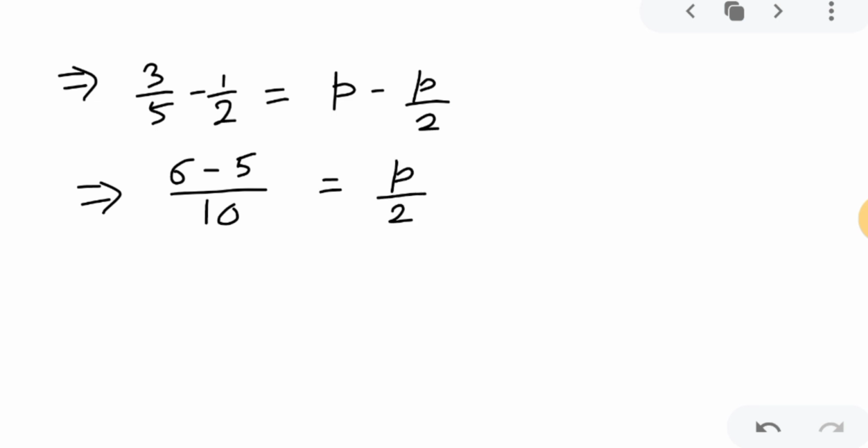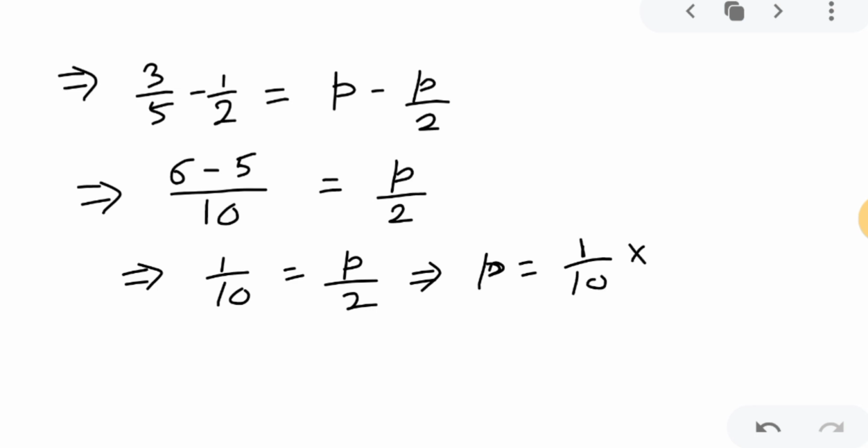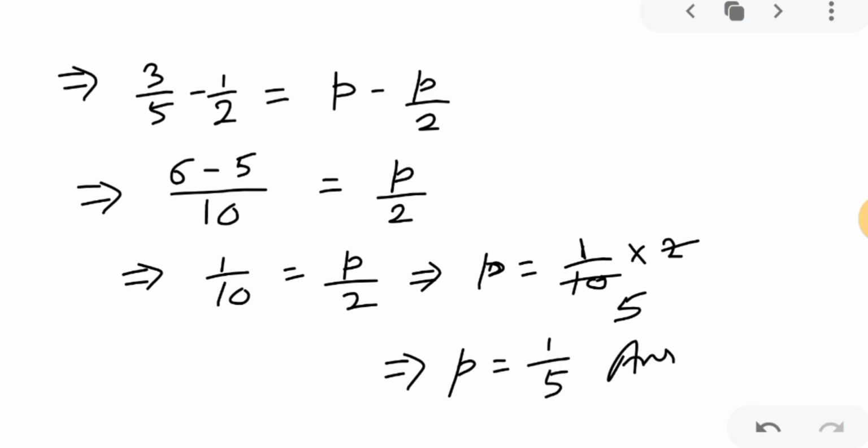Simplifying, the left side is LCM 10: 3 into 2 is 6, minus 5, so 1 upon 10, and the right side P minus P upon 2 is P upon 2 only. So 1 upon 10 is equal to P upon 2, and now we have to find the value of P. So 2 I will send to the right side, and 2 5s are 10. Correct? So P is nothing but 1 upon 5. That will be your answer.